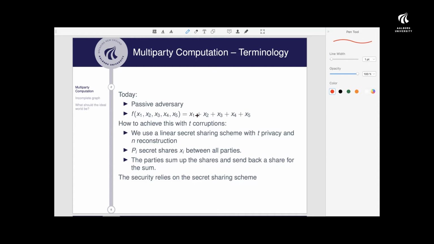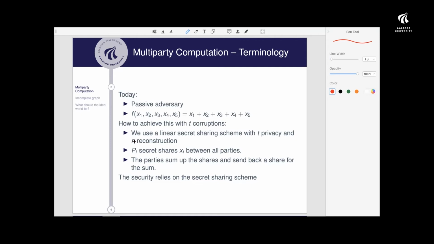One way we can achieve this is by using a secret sharing scheme. A secret sharing scheme is a way to share a secret without giving up privacy. We have this requirement that we need T-privacy. It means that if you share a secret between some parties, each party gets a share, and T-privacy means that T shares don't reveal anything about the secret.